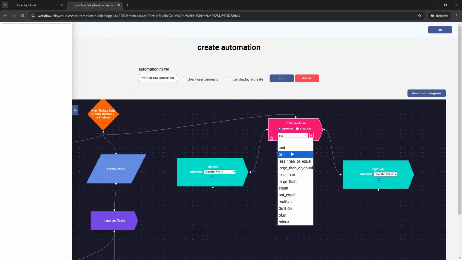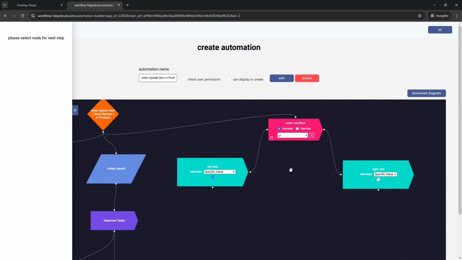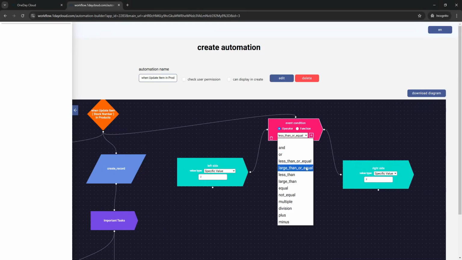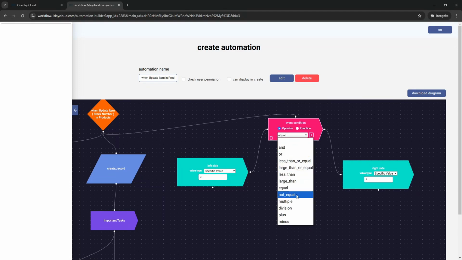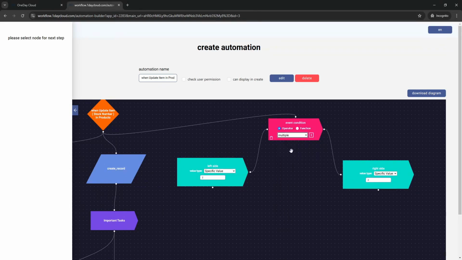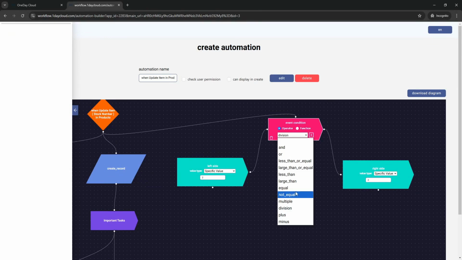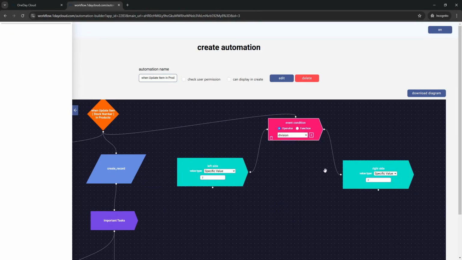The next one is OR, which means one of them has to be true to be able to pass the condition. The next one is less than or equal, which means the left side should be less than the right side or equal. And the rest are kind of similar: larger than or equal, less than, larger than, equal, they have to be the exact same value. Not equal, they should not be the same value. Multiply the two sides, divide them, or plus or minus.